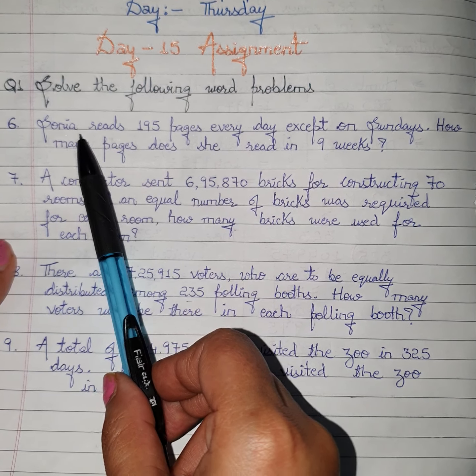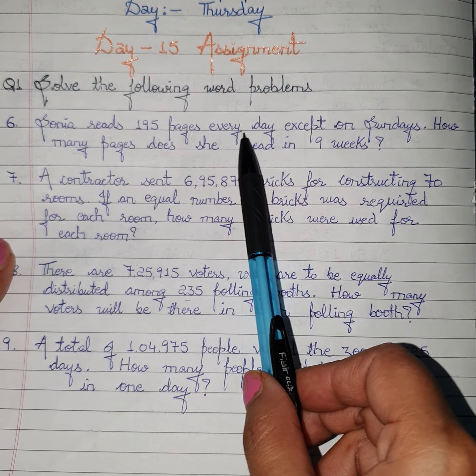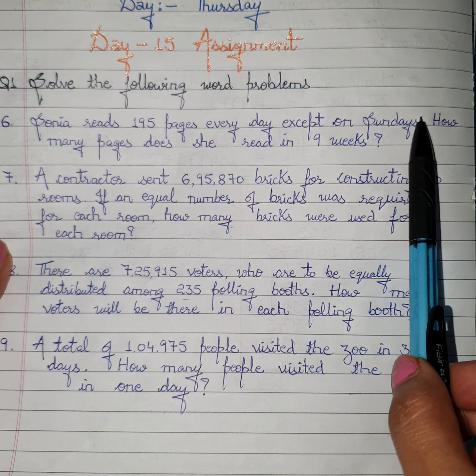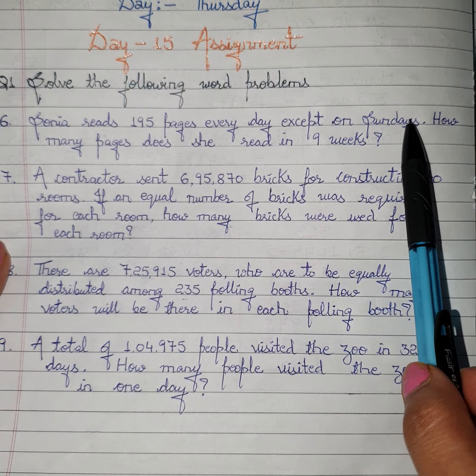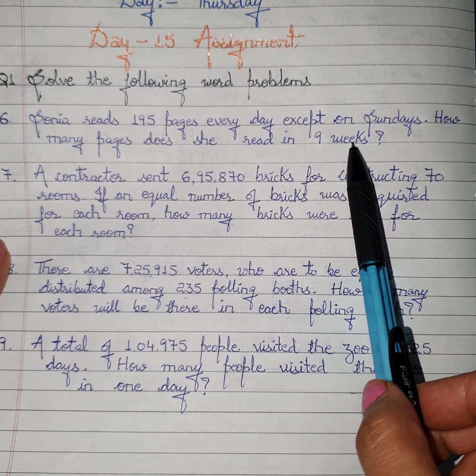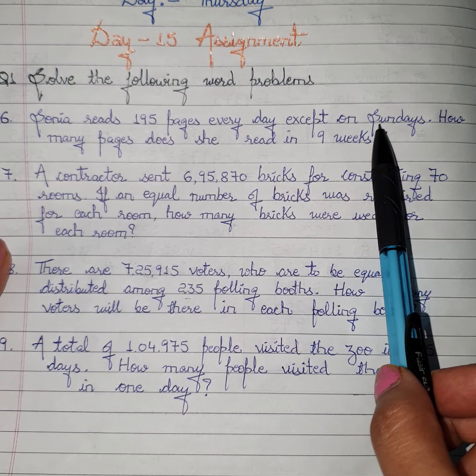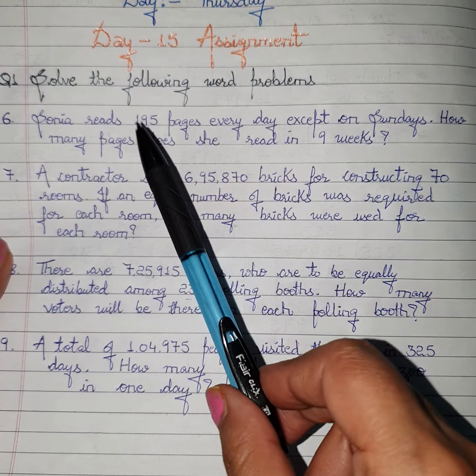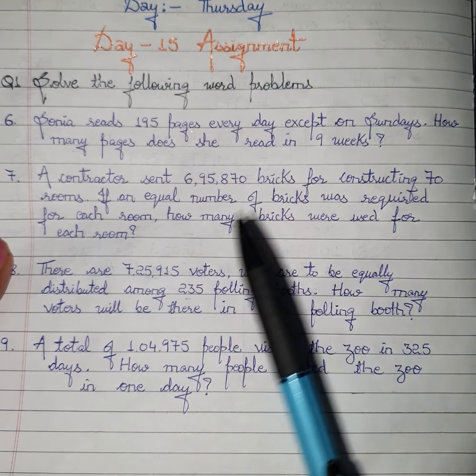Question number 6. Sonia reads 195 pages every day except on Sunday. That means you have to consider 1 week is equal to 6 days. So how many pages does she read in 9 weeks? So firstly multiply 9 and 6 and then whatever result you get, multiply by 195.